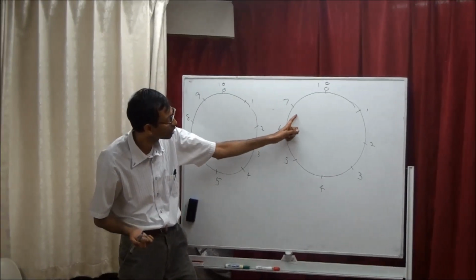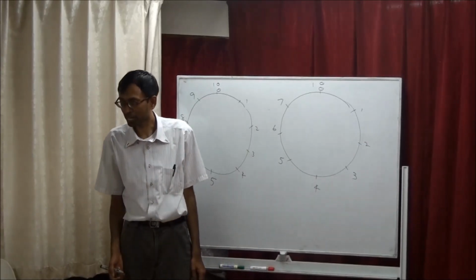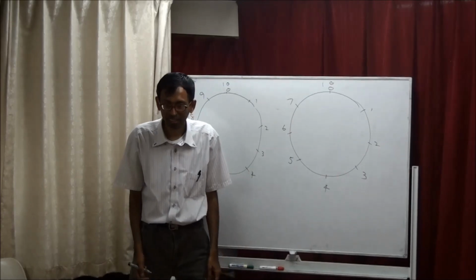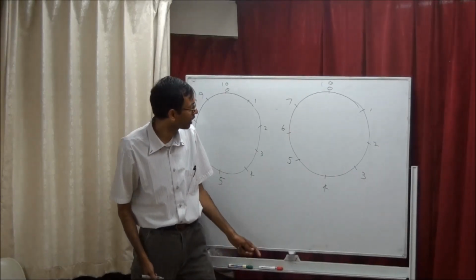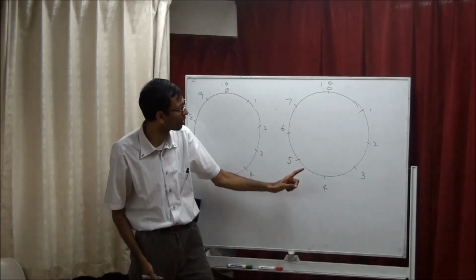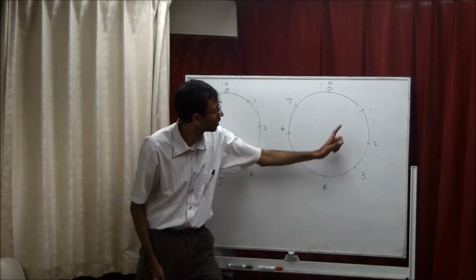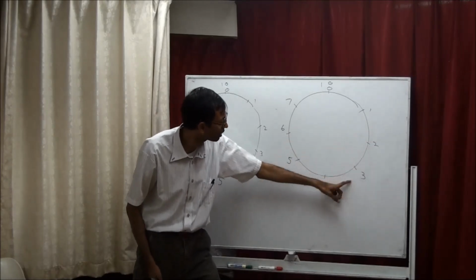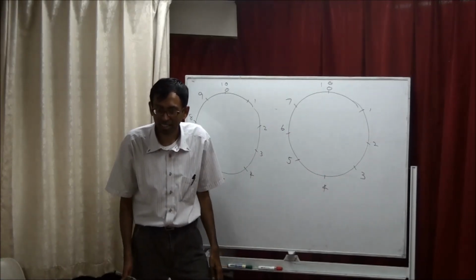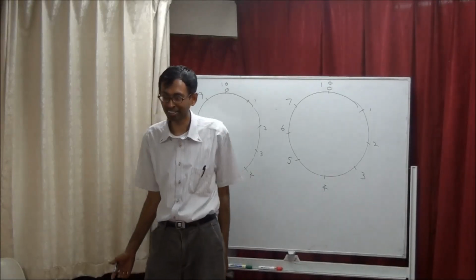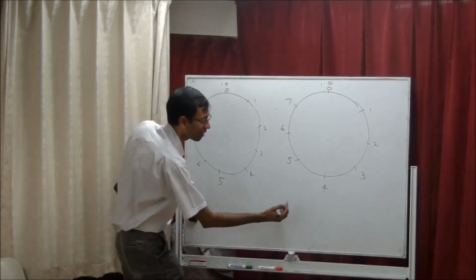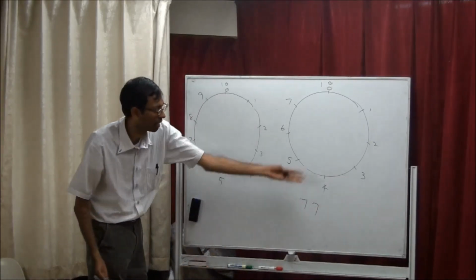16, 17, 20. 21, 22, 23, 24, 25, 26, 27, 30. Then 70, 71, 72, 73, 74, 75, 76, 77. Then 80? There is no 8. It's 100. Wow, he's right. After 77, what is the number they have?